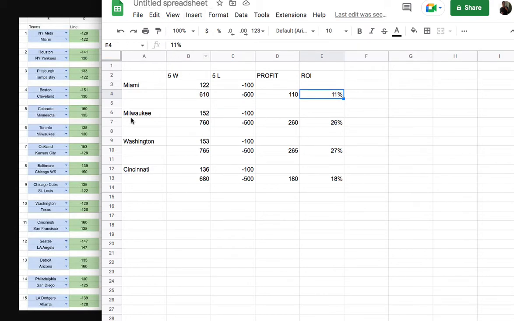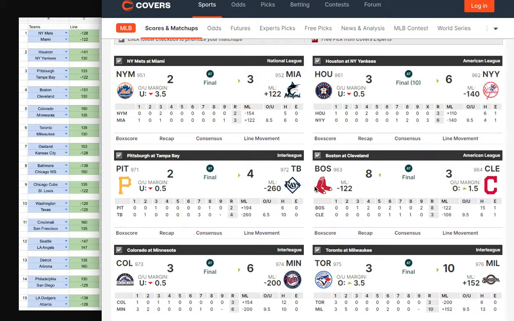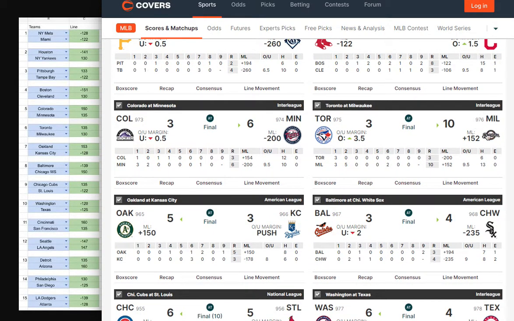So let's look at another example. We'll scroll down here to Toronto, Milwaukee. You can see Toronto was +135, Milwaukee was +130. So this is sort of the opposite end of the spectrum. You have 2 dogs here. Very similar lines, same type deal. This is a 50-50 game. You can see Milwaukee won that one. The line for Milwaukee was +152.